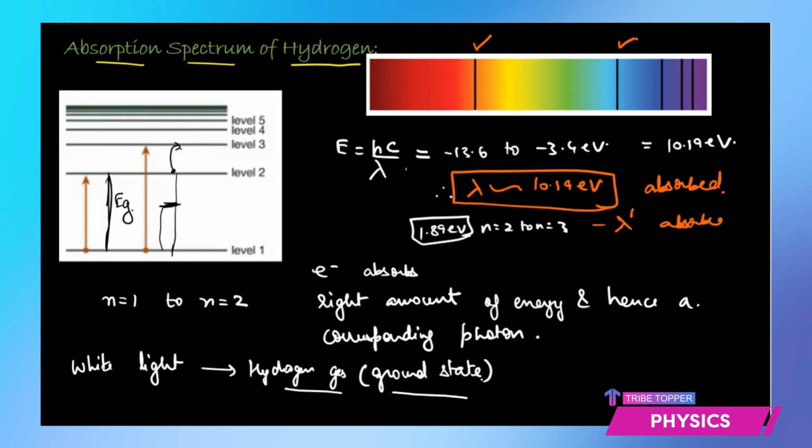The electrons are absorbing photons of certain wavelengths, which give them the right amount of energy sufficient to jump from the lower to the higher level. Those photons being absorbed are found missing in the white light, and the corresponding wavelengths are missing, so you get the dark lines. So this is how the absorption spectrum is formed, and this is how the absorption spectrum of hydrogen looks.